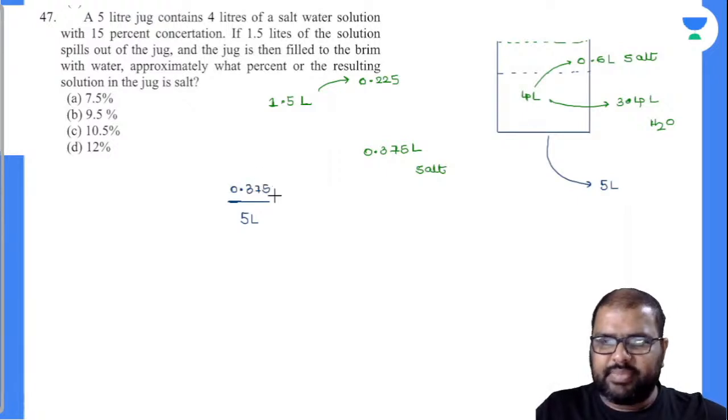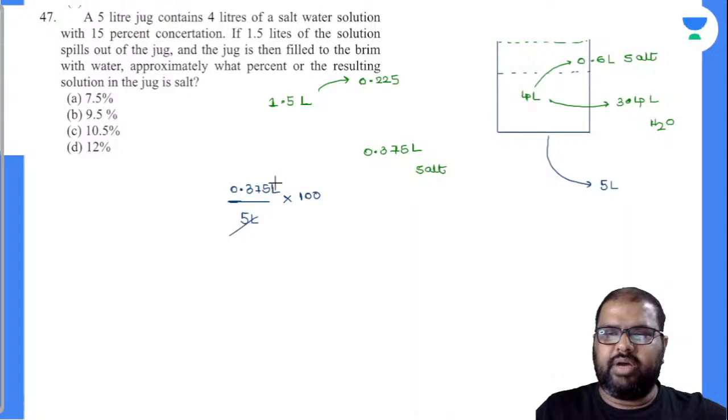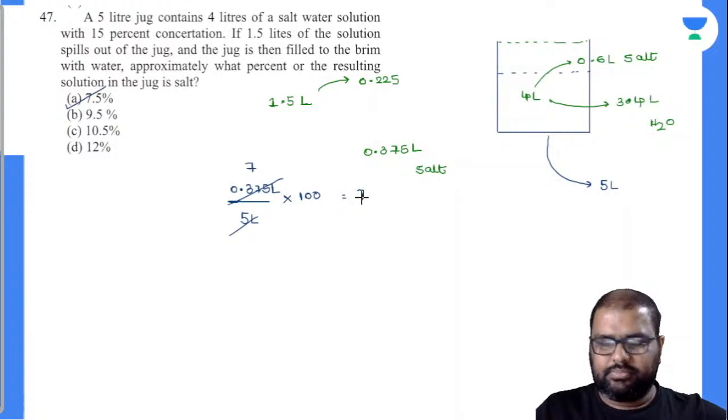0.375 liters into 100%. This is the question asked. So 5 7s are 35. So totally it will be 7.5%, into 100. So this will be your answer there.